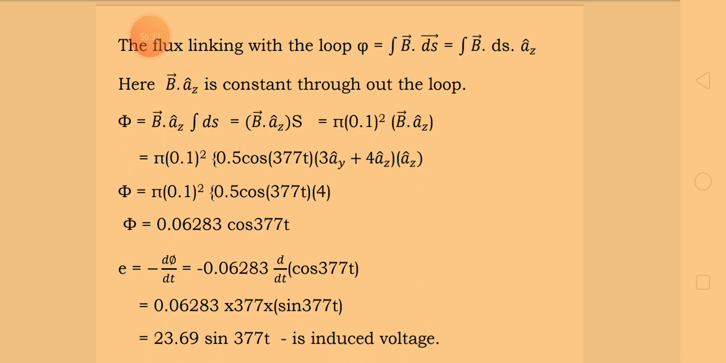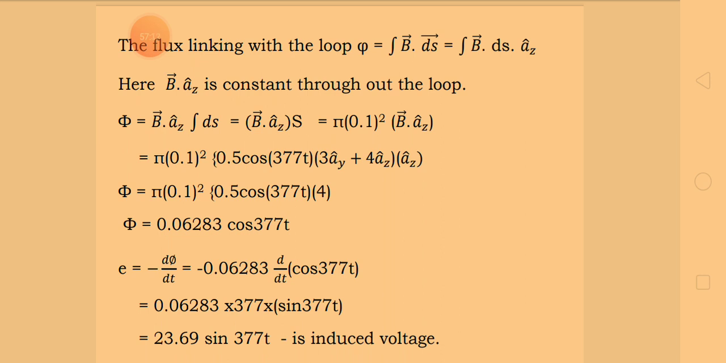So you get phi equal to vector B dot az cap into S. Now substitute what S is. The area S we have already evaluated: pi into 0.1 whole square, into vector B dot az cap. Now B is also given, so you can substitute in place of vector B. That is, phi is equal to pi into 0.1 whole square into 0.5 cos(377t)(3ay cap plus 4az cap) dot the az cap unit normal.